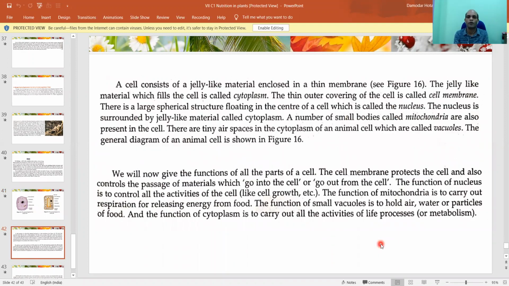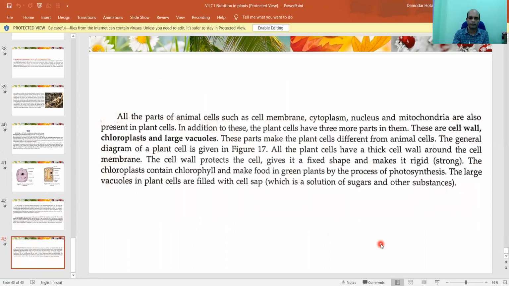Good. So this is all about what I've told you: the cell wall, cell membrane, nucleus, cytoplasm, and what is present inside. I think you can read it for better clarity. This is also the same thing that is written here, what we just discussed. So this is all about our chapter, nutrition in plants.